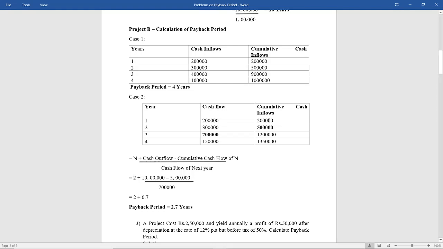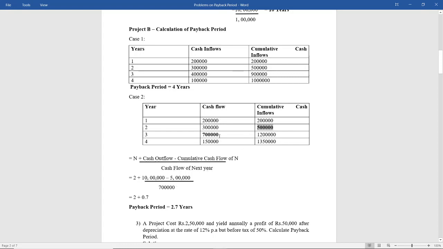Now you have to always look in ascending order. 2 lakh, next 5 lakh, and next directly 12 lakh, and your cash outflow is 10 lakhs. So which is nearing it? That is 5 lakhs. So N will be 2. 2 plus cash outflow, which you know is 10 lakhs, minus cumulative cash flow of N. So N is 2. What is the cumulative cash flow of N? 5 lakh. So 10 lakh minus 5 lakh, divided by the cash flow of next year.